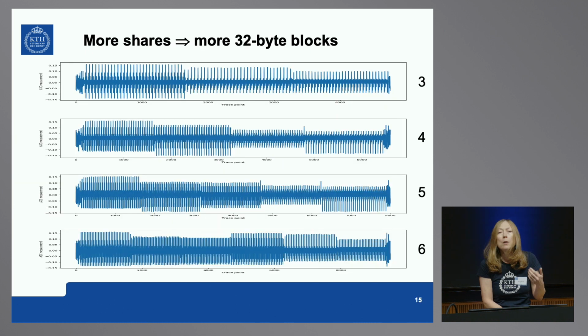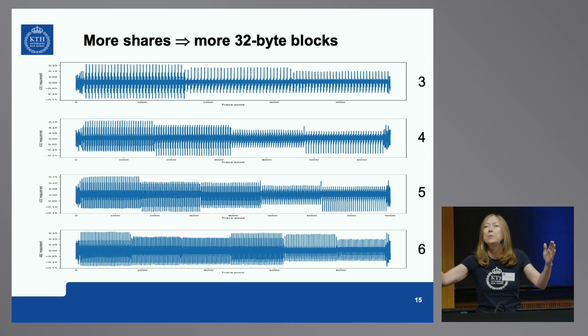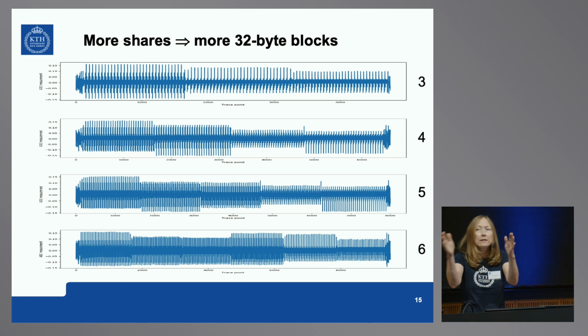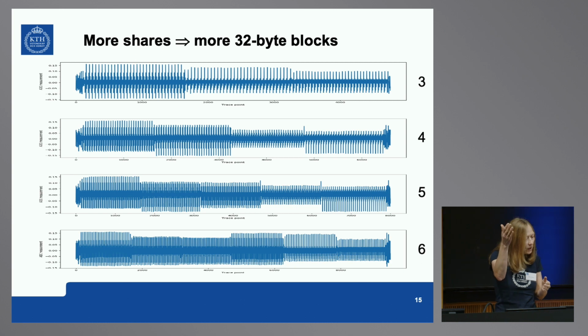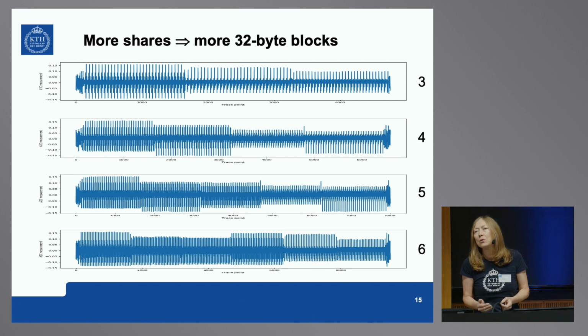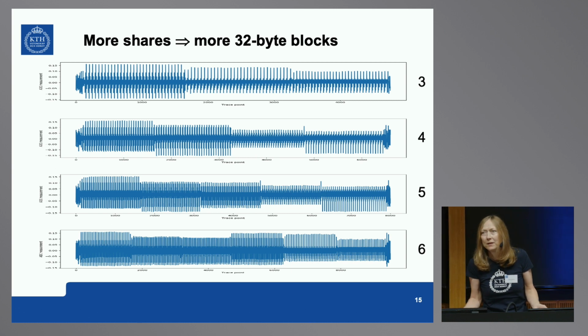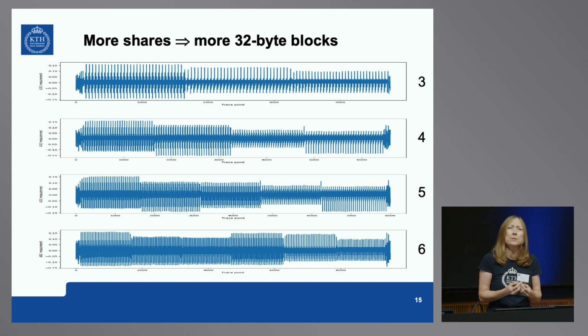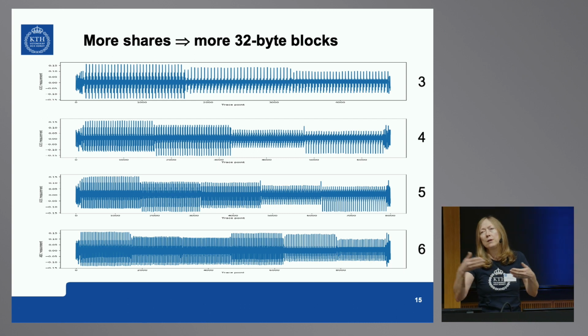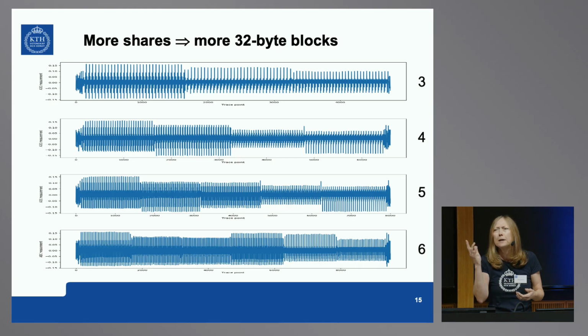And when the shares are more, by doing more splitting, the traces just start looking like this. You have more intervals with 32 peaks. So what you see here is 3 shares, 4 shares, 5 shares, 6 shares. We didn't have time to go further, and it was getting ridiculous to go even further because masking is a very expensive operation. Even 2-order masking will reduce your performance twice. It's like 2.5 overhead you're getting on your code. So nobody will ever implement 6-order masking. We were just exploring the limits, basically.